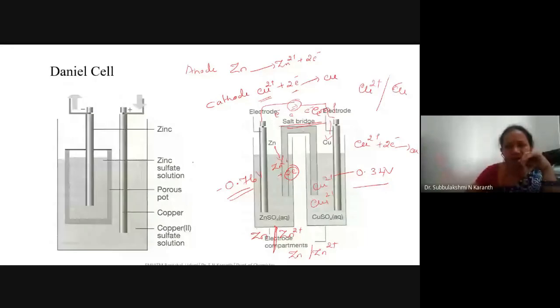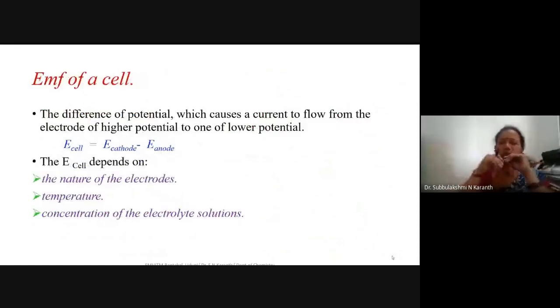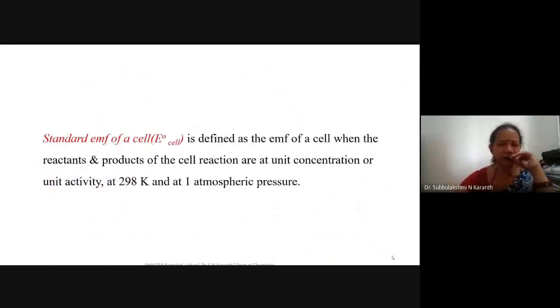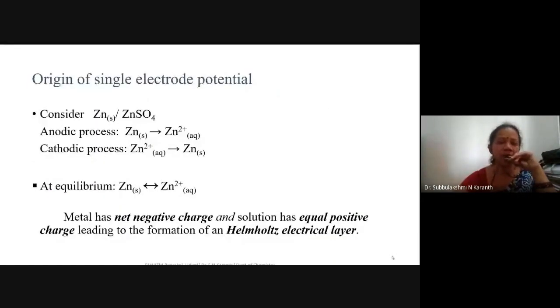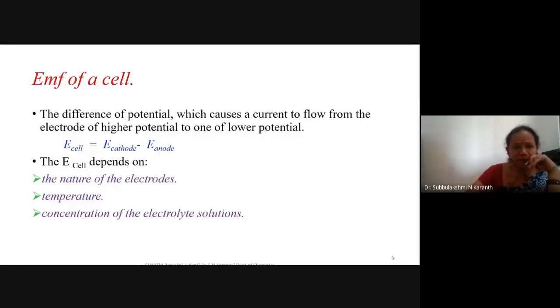So we can represent the EMF of the cell as E naught right minus E naught left, that is, the electrode potential of the right electrode minus the electrode potential of the left electrode. That is how we normally represent the EMF, or electromotive force.